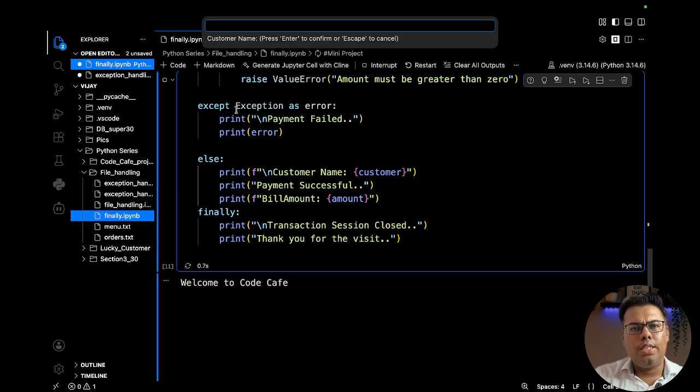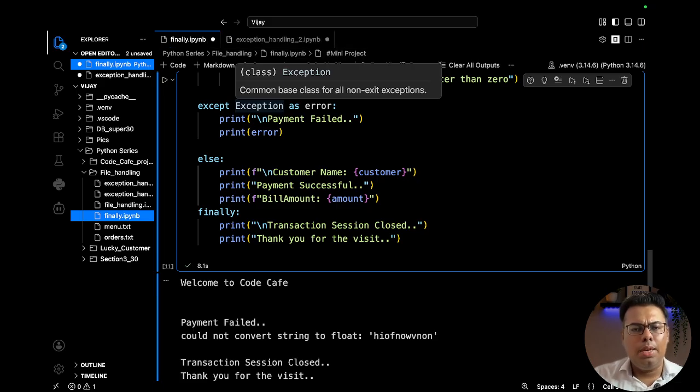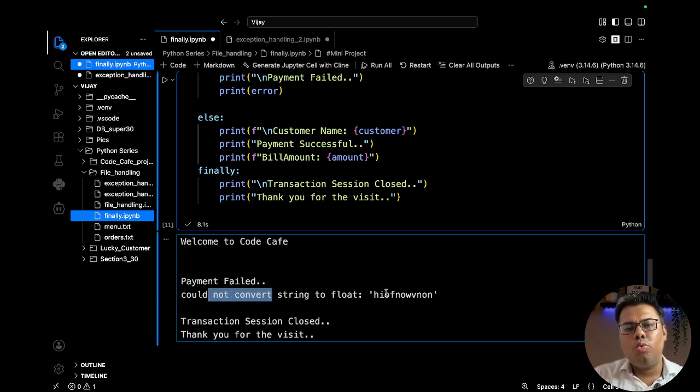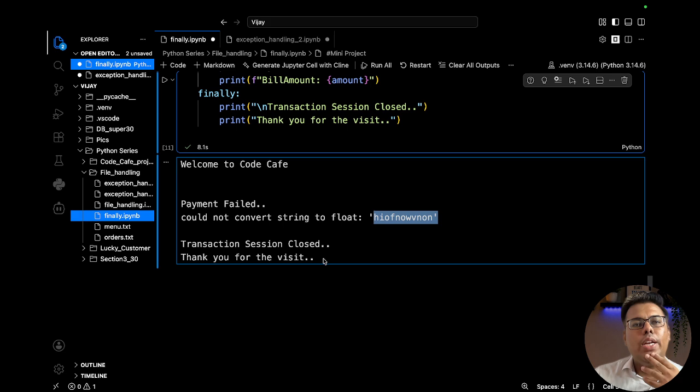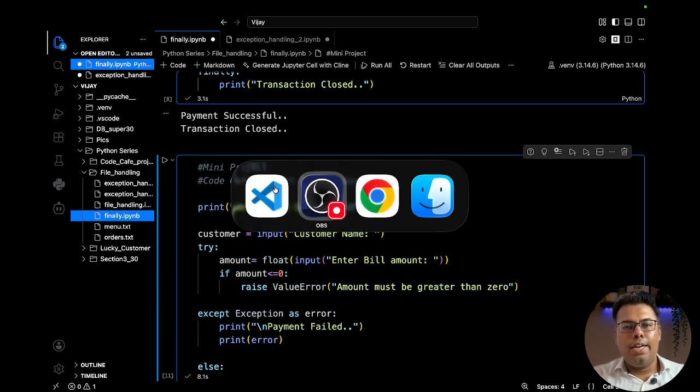And let's take a negative use case. Name Raj, and let's say he randomly enters a wrong bill amount, then payment failed, could not convert string to float. So if we print the error, it is even giving what the user entered, which is not convertible. So this is how we can customize the program and display the errors, and also we can handle our manual custom errors. I guess this gave you much clarity on how we can use exception handling.